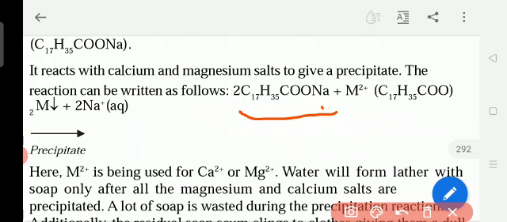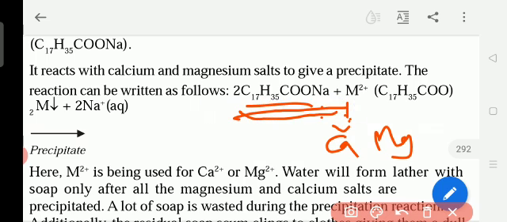2C17H35COONa, sodium stearate, plus M2+. M2+ means in the place of M it can be any metal. M means metal. It can be calcium or it can be magnesium. So when soap reacts with calcium or magnesium, what is the precipitate it is forming? In the place of sodium, we get calcium or magnesium. So we get calcium stearate or magnesium stearate.